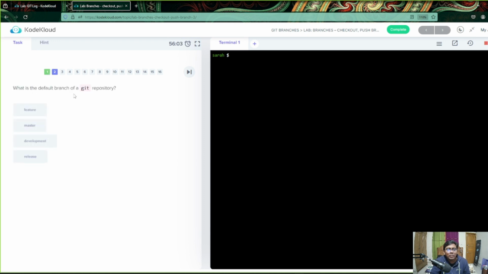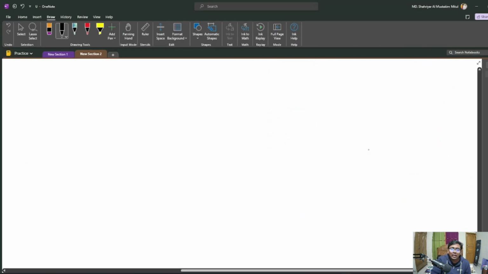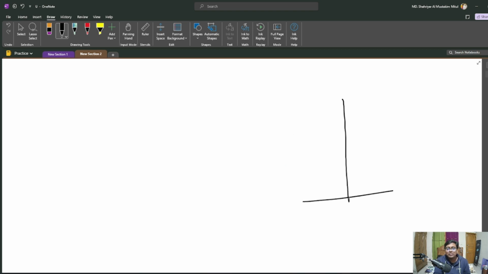What is the default branch of a Git repository? By default, you have seen that it is basically main, right? So let's create one, and we will see what happens.